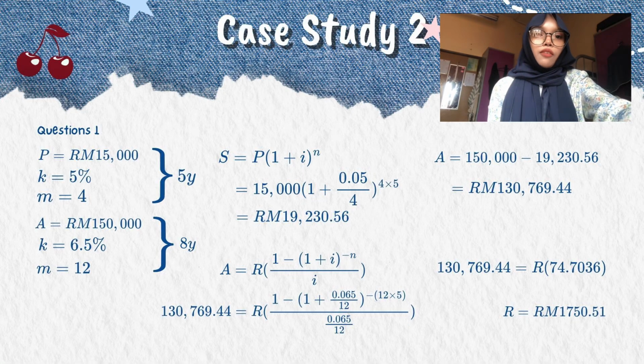74.7036. So we divide RM130769.44 by 74.7039. Finally, we get R equal RM1750.51. This means the monthly payment is